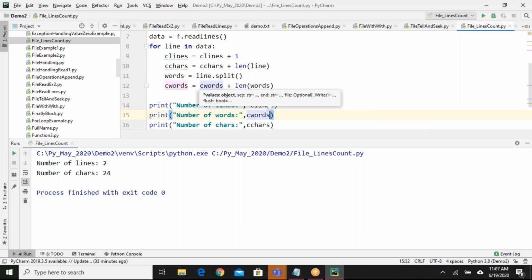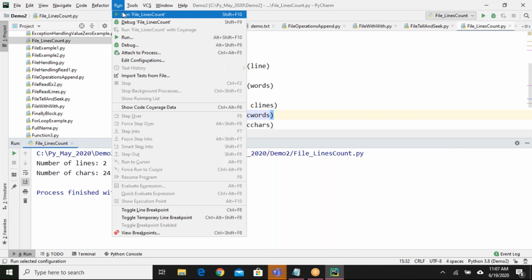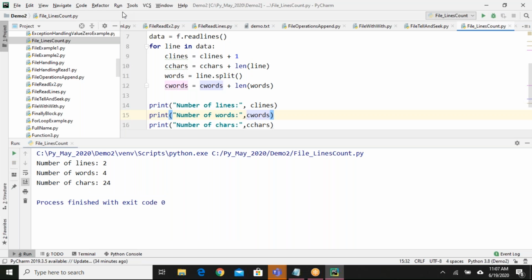Why is it giving 24 characters? Sir, I think it is also taking one more character. Yes, correct. It is taking backslash n, and we have 3 backslash n's, I think. So that's the reason why it's giving 24.